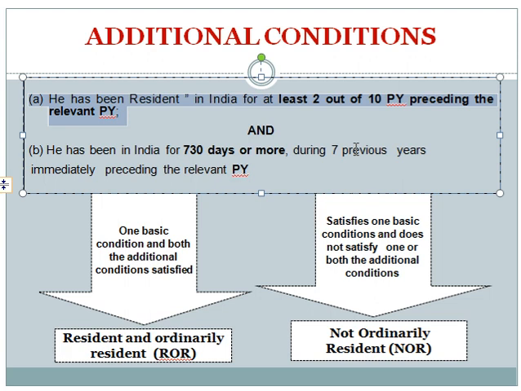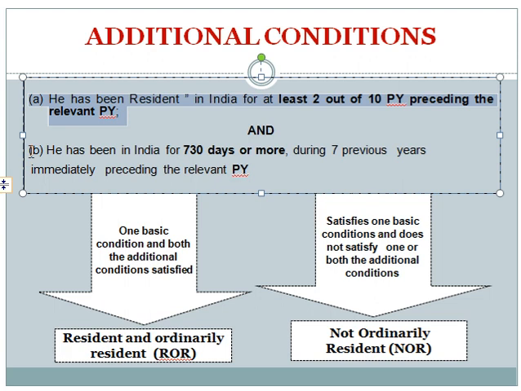He has been a resident for at least 2 out of 10 previous years. ഈ 10 വർഷങ്ങളിൽ ഏതെങ്കിലും 2 വർഷം അയാൾ റെസിഡന്റ് ആയിരിക്കണം. For resident, he must stay in India for 182 days or satisfy the first or second basic condition.